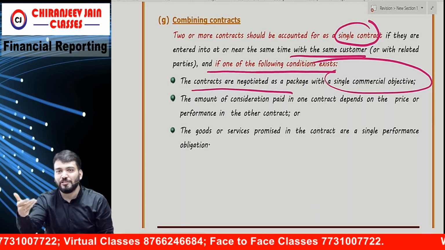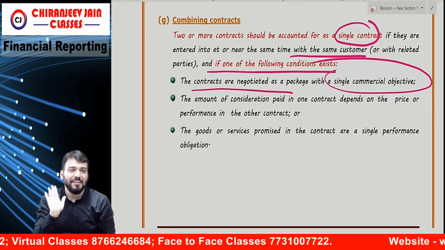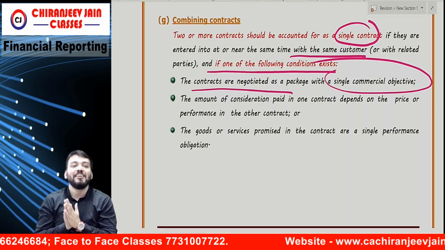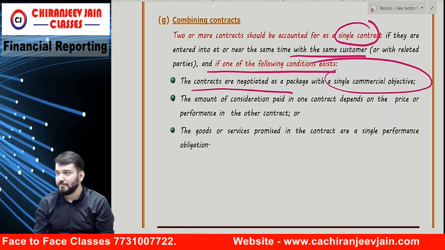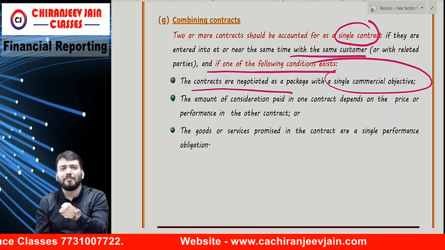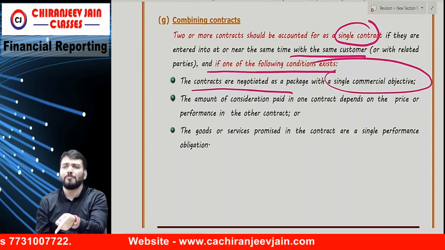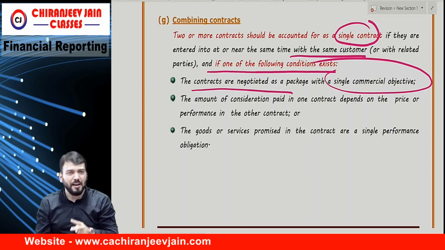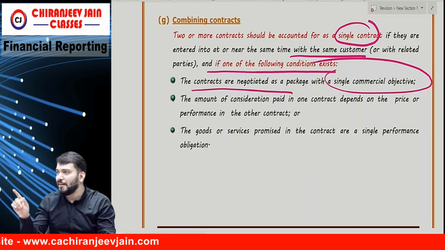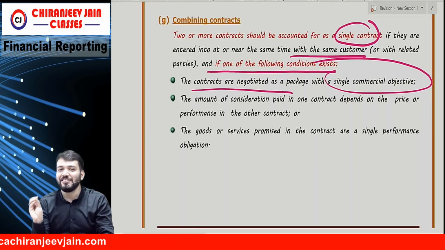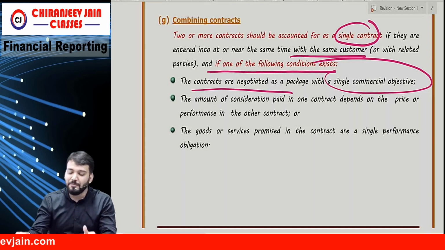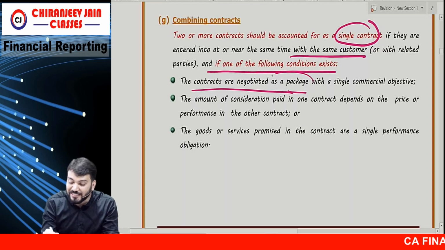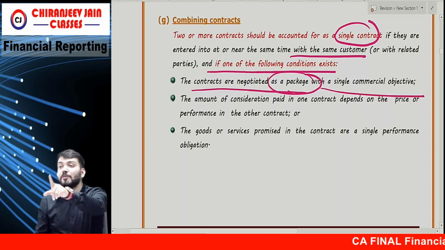If I am teaching more, I will charge more. I will not charge, don't worry. I will not say so. But if I am saying it and you agreed, can you see there are two contracts with a single commercial objective? So of course they can be combined. Understood? What a great example I gave. Have you understood? But I am not demanding, don't worry. The contracts are negotiated as a package with a single commercial objective.